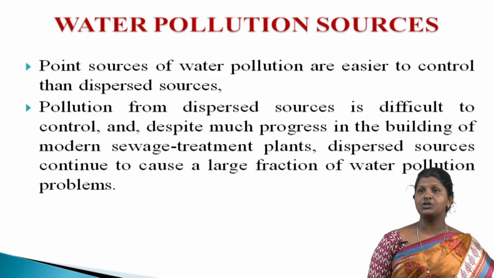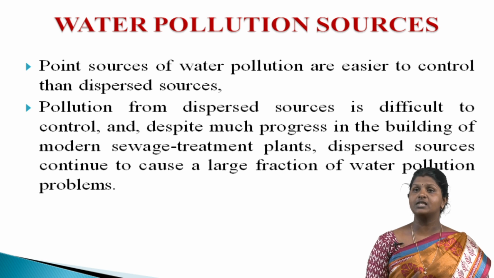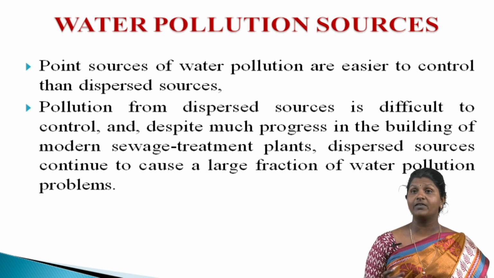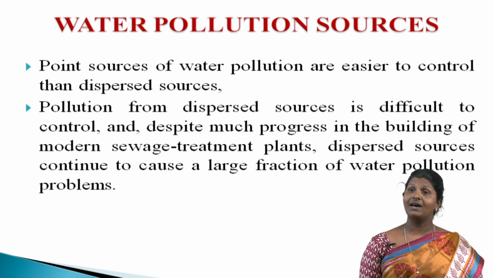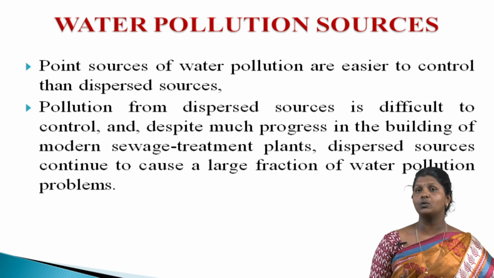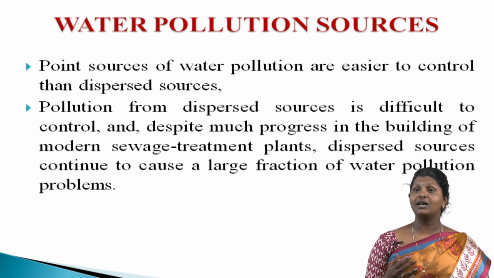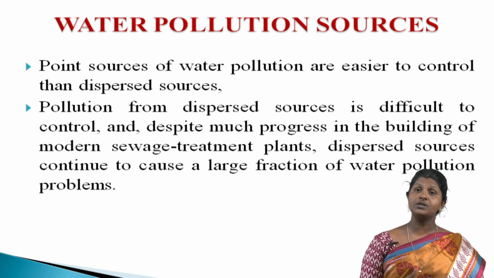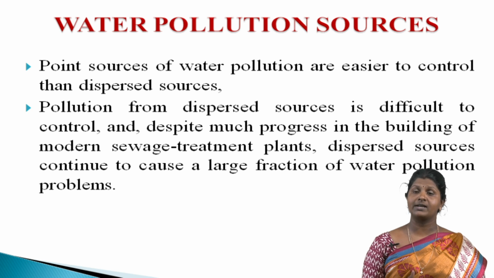Point sources of water pollution are easier to control than dispersed sources because the contaminated water has been collected and conveyed to one single point where it can be treated. Pollution from dispersed sources is difficult to control, and despite much progress in the building of modern sewage treatment plants, dispersed sources continue to cause a large fraction of water pollution problems.